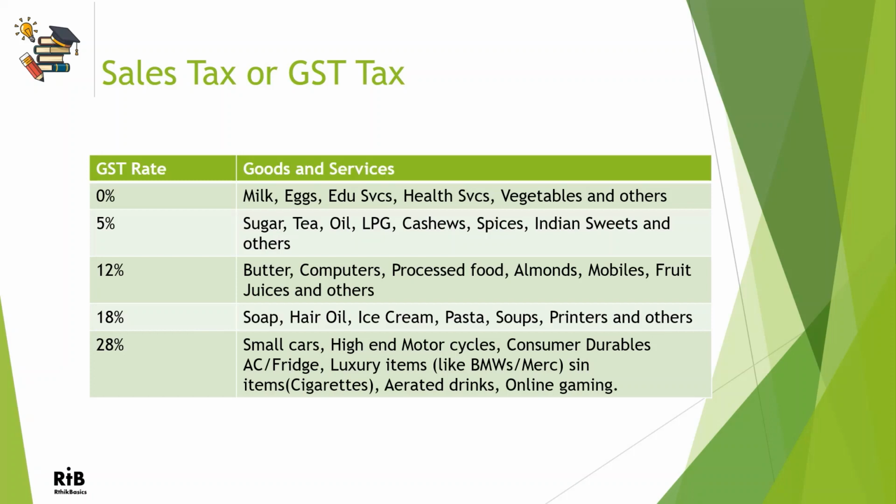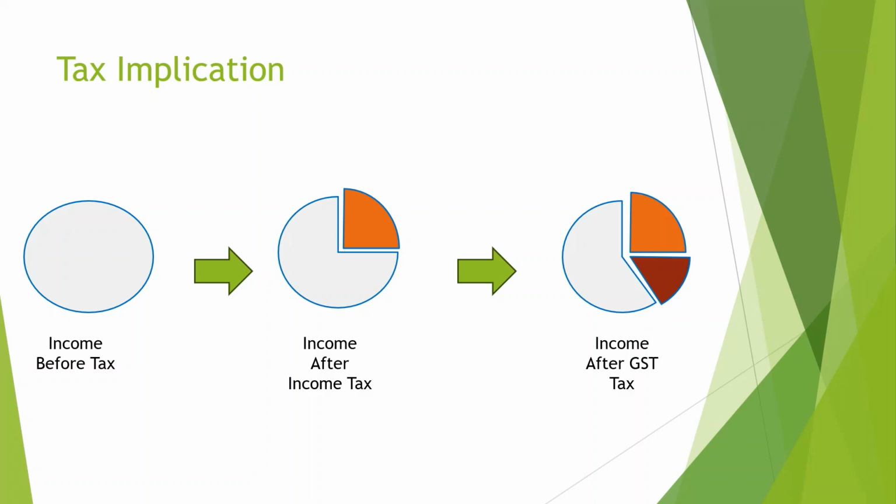Now here is a slide on tax implications on your income and your spending. Effectively, your net income varies based on what you spend on. Firstly, the income you get is taxed with income tax. Income tax varies based on the earnings slab, as we saw. Post that, the money you get is called money in hand. What you spend this money in hand on then decides how much additional tax you pay. For example, if you earn 100 rupees before tax, with a 30% tax slab, you get 100 minus 30, which is equal to 70 rupees in your hand.